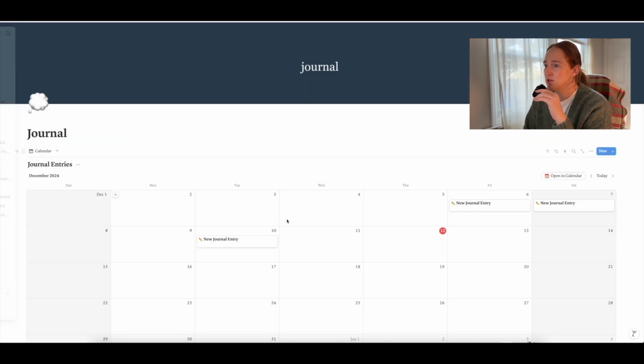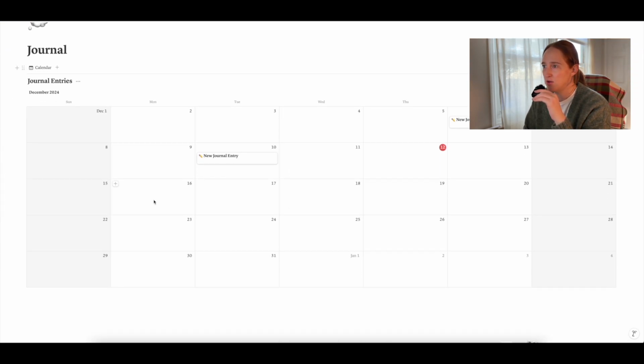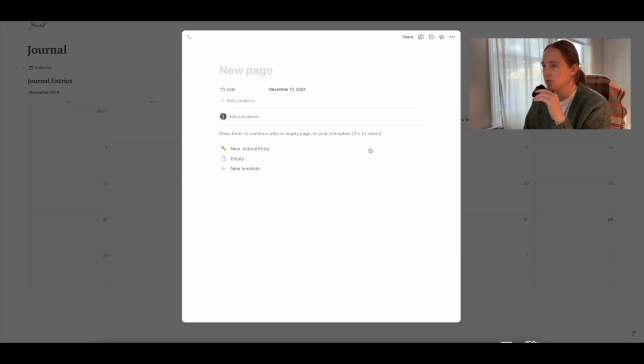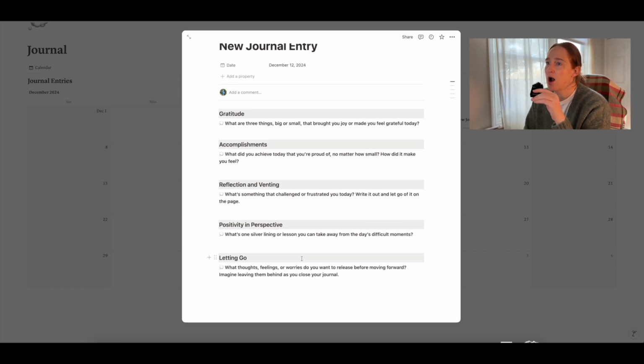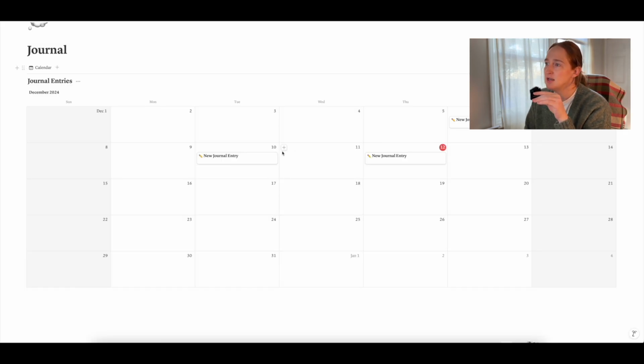All right, next up we have the journaling page. It's just a simple monthly view. If I want to add a new journal entry, I'll click plus and then click the new journal entry template right there, and it'll bring up prompts, which I love having because I'm not a big journaler, but if I'm given specific questions, then I can journal. So I created different categories for gratitude, question for the day, accomplishments, reflecting and venting, positivity and perspective, and things that you want to let go of, and a specific question that you can just come in and answer. It just makes journaling a little bit easier, and then you can add in as many journal entries as you want.